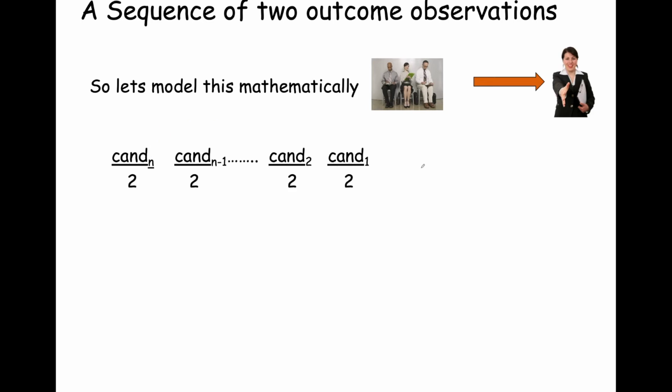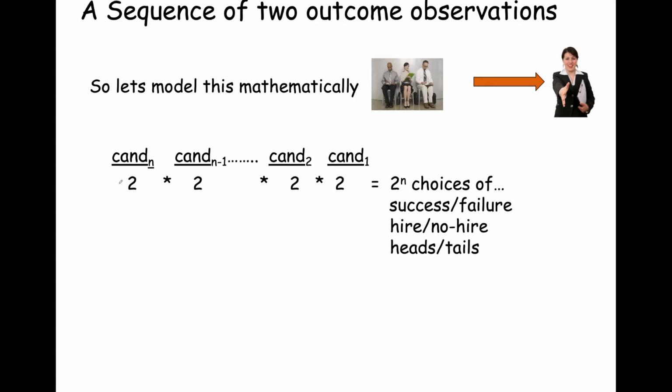So, of course, for each candidate, candidate 1, there's two choices, hire or not hire. Candidate 2, two choices, hire or not hire. Candidate n minus 1, two choices. Candidate n, two choices. So n candidates, and two choices for each candidate. So if we were to multiply them together, 2 times 2 times 2 times 2, n many times, there are 2 to the n choices of success or failure, meaning the hire or no hire, heads or tails decisions.